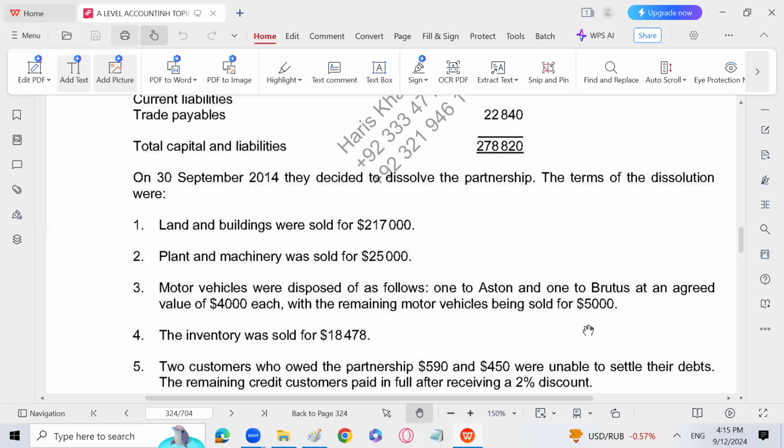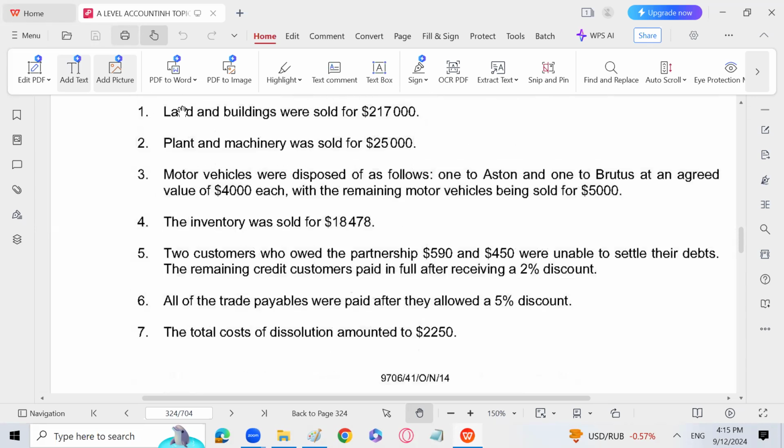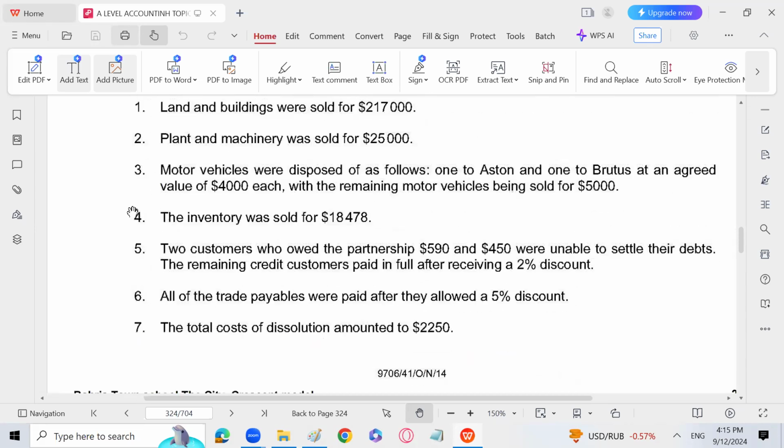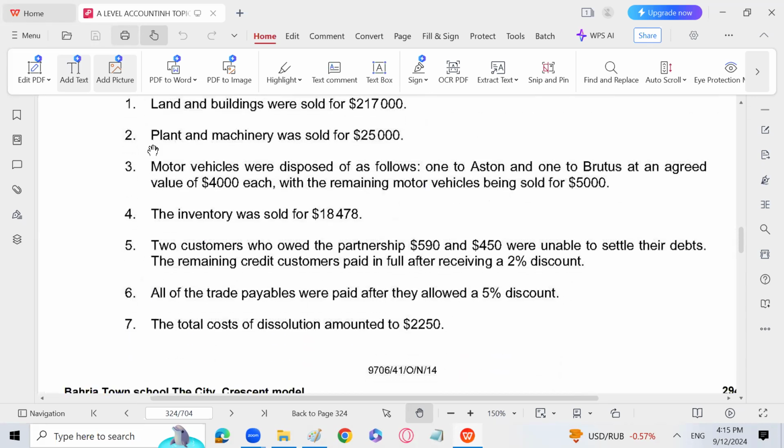The inventory was sold for 18478. This is the question which has come in A2 accounting in the chapter of dissolution of partnership, October November 1441 is the year. Two customers who owed the partnership 590 and 450 were unable to settle their debts.